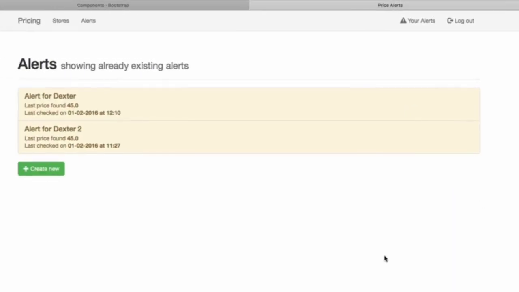Okay, so let's refresh that, and notice how now this one is showing as inactive, this one is showing as active. So this one is active. When we deactivate it, they both show as yellow. This one is inactive. When we activate it, it shows as white. Excellent.